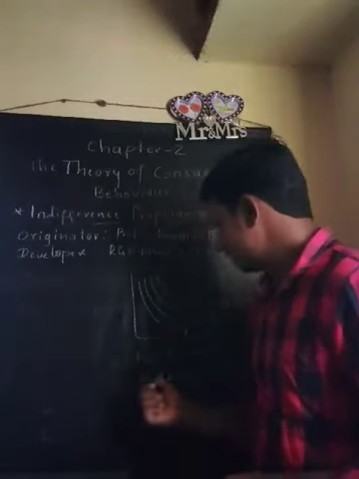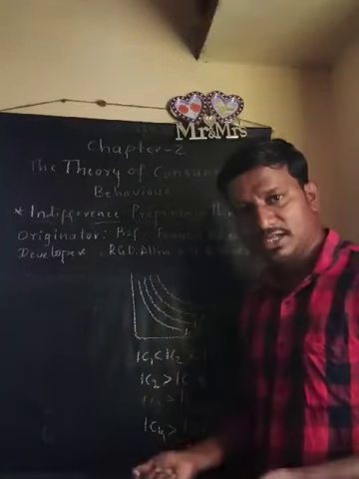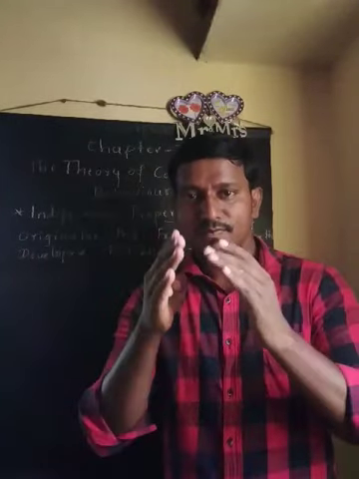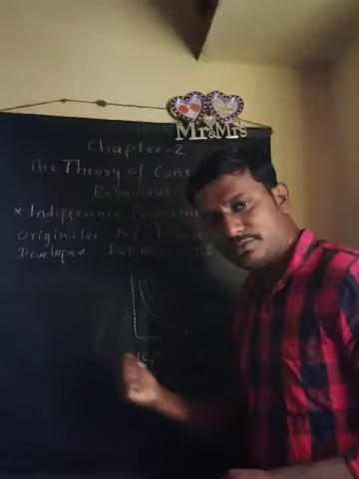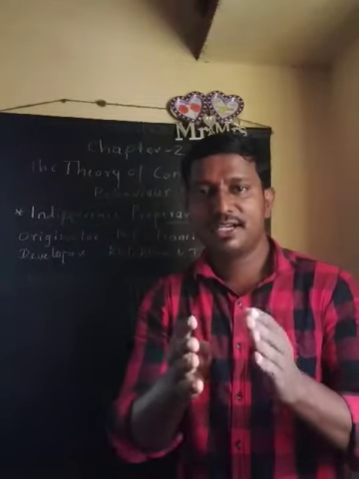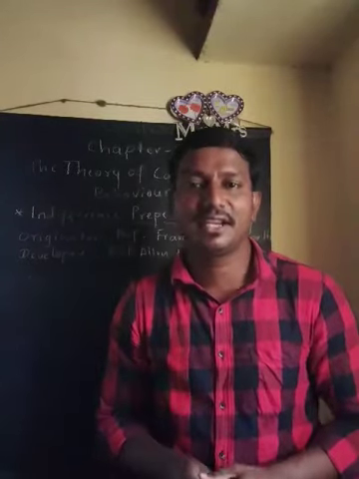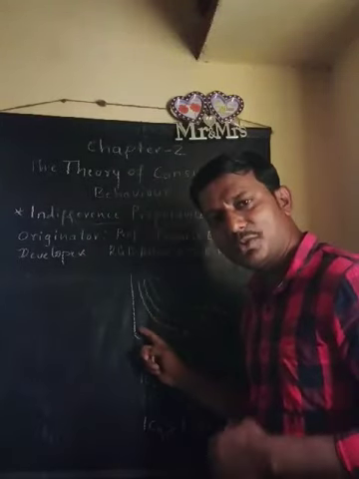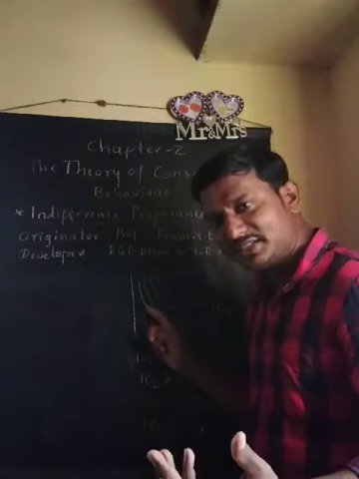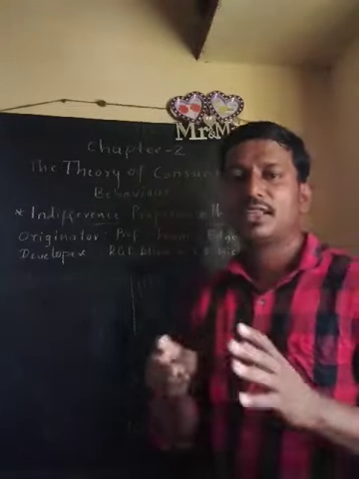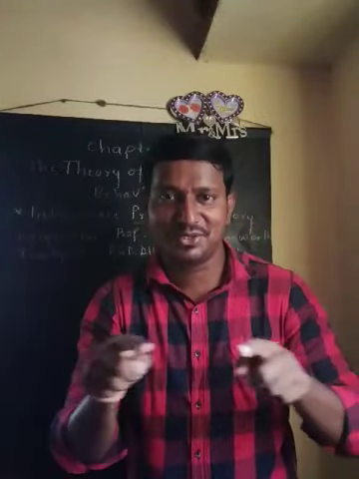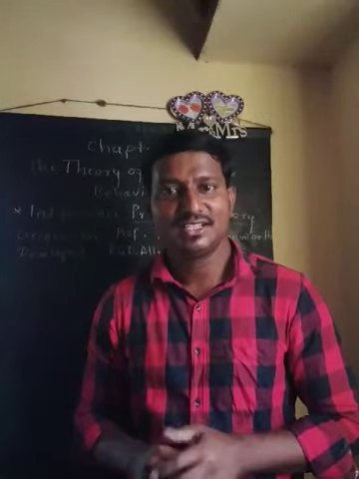In this diagram we can see that IC4 gives the higher level of satisfaction and IC1 gives the lower level of satisfaction. So this is the diagram which we call an indifference map, which is the combination of different indifference curves showing different levels of satisfaction. IC1 shows one kind of satisfaction, IC2 another satisfaction level, and IC3, IC4 like that. These all give different levels of satisfaction, and we put them into one diagram. Well, so this is about the indifference curve and indifference map.